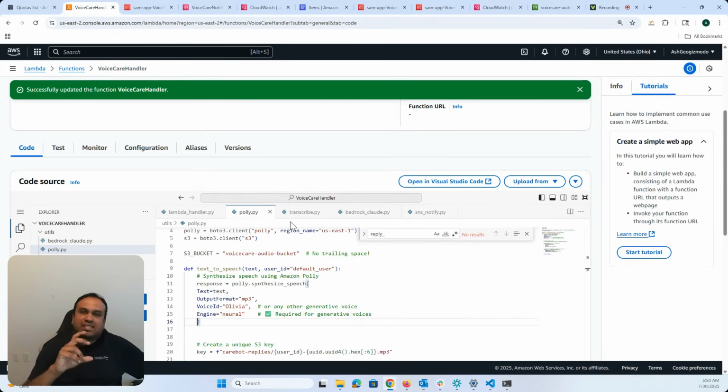After it converts to text data, we are going to send it to Claude 4 to analyze the text data and come up with an empathetic response. Once the response comes back, we are going to do text to speech again with the help of Polly. And if there are trigger words, Claude will also give a recommendation to contact close relatives and things like that.